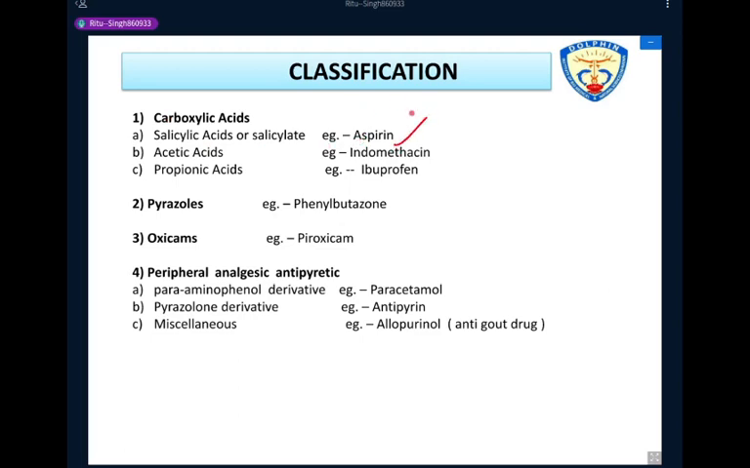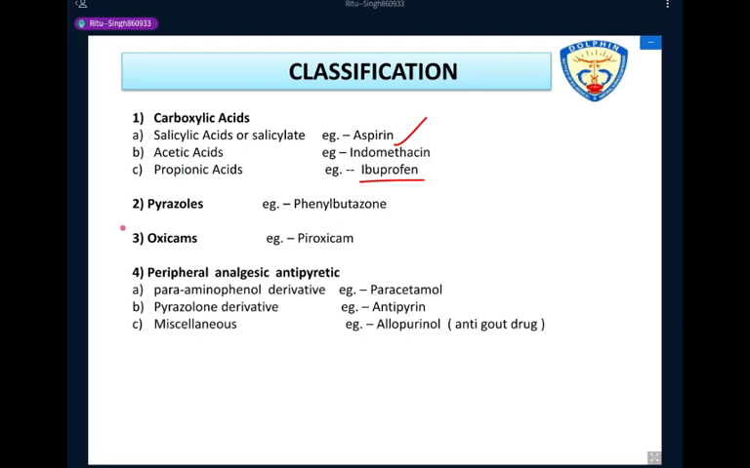Are you familiar with this? Aspirin is a common drug. The second category is acetic acid, and the acetic acid drug is indomethacin. The next is propionic acid, and the propionic acid drug is ibuprofen. Are you familiar with ibuprofen? It is basically used as a painkiller drug. So ibuprofen's category is propionic acid.